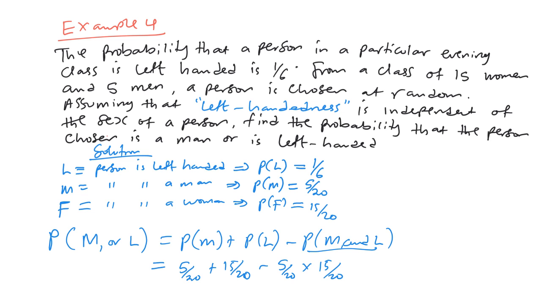Sorry about that, the probability of L is 1 out of 6, not 15 out of 20. So if you go ahead and do your mathematics, this is going to be 1 minus 5 out of 120. So what's the final answer? It is 115 divided by 120. You can reduce by a common factor, but that is it. 115 divided by 120.